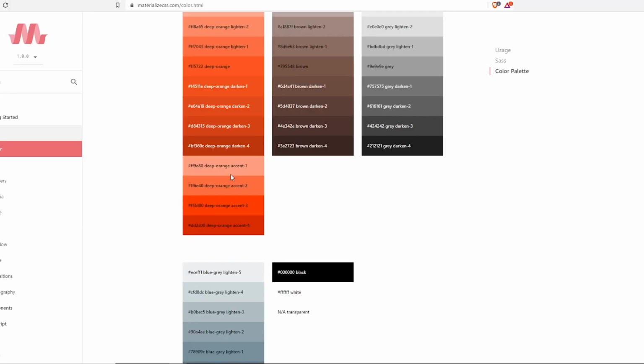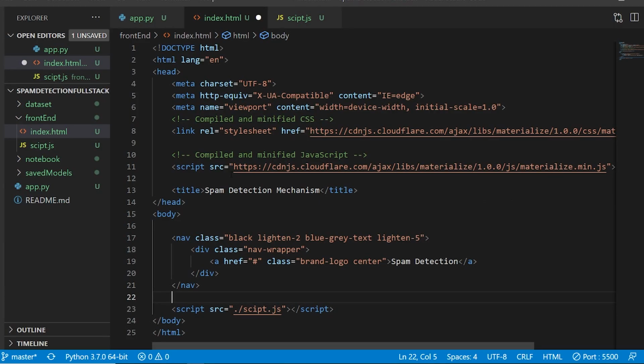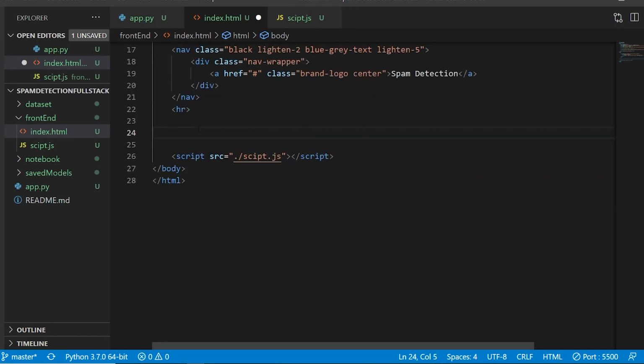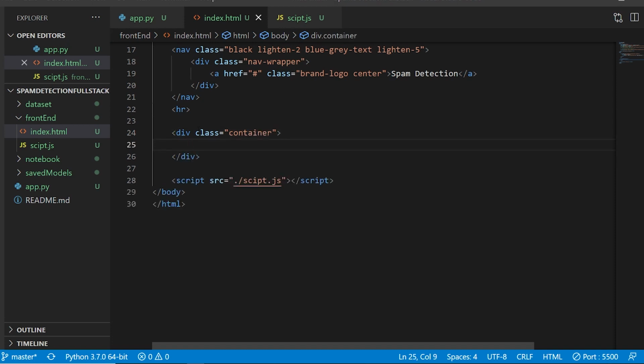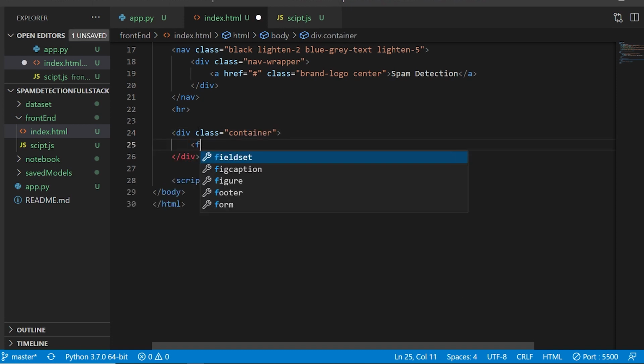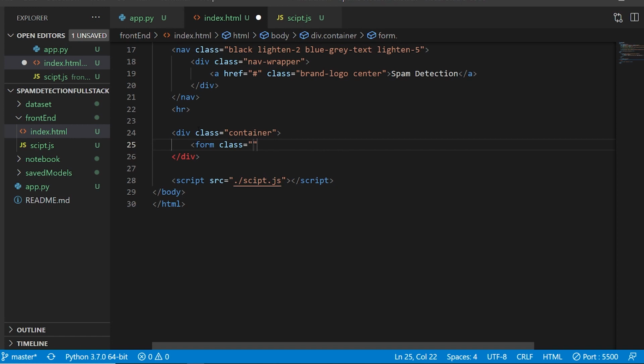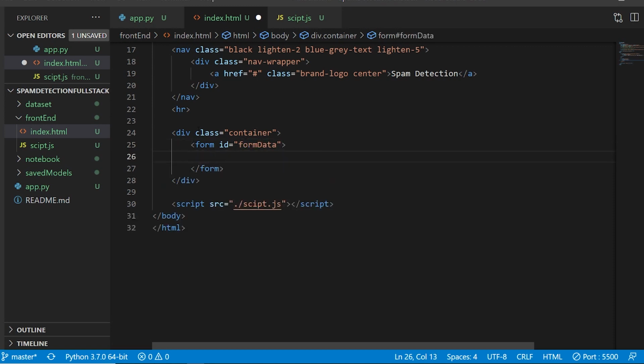Now we are going to require a form for our application. So here I'm going to put an hr, and now I'll start with a div tag with the class container, and inside this container I'll put my form. I'll say form with the class col s12. s12 basically means small 12, otherwise I can just keep it blank, it doesn't matter. I'll give it an id of form data, since we are going to use this to interact with JavaScript.